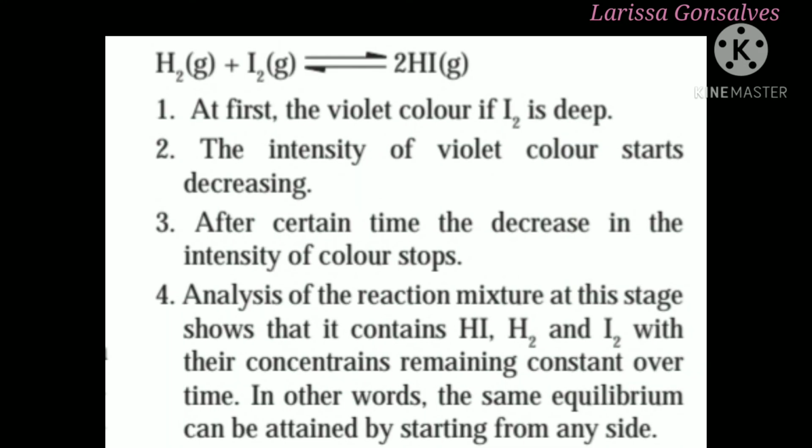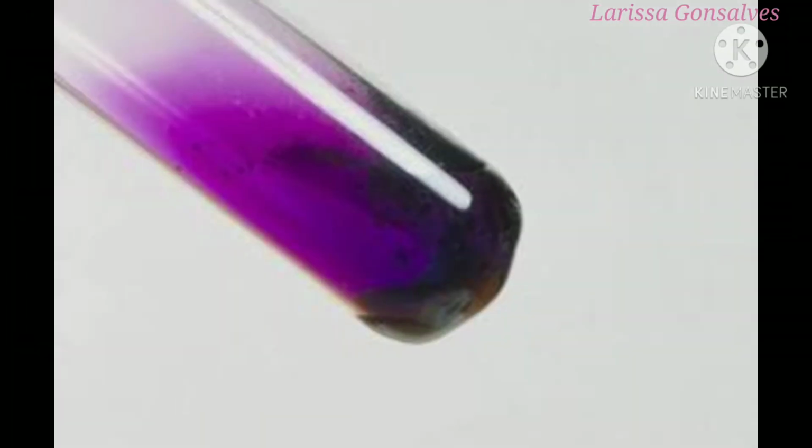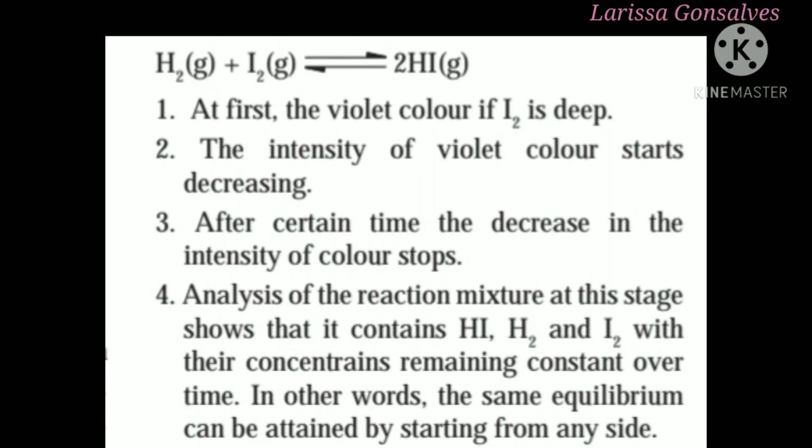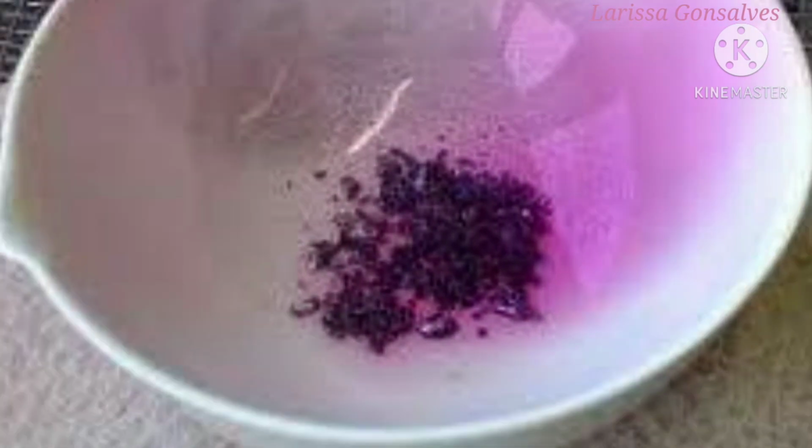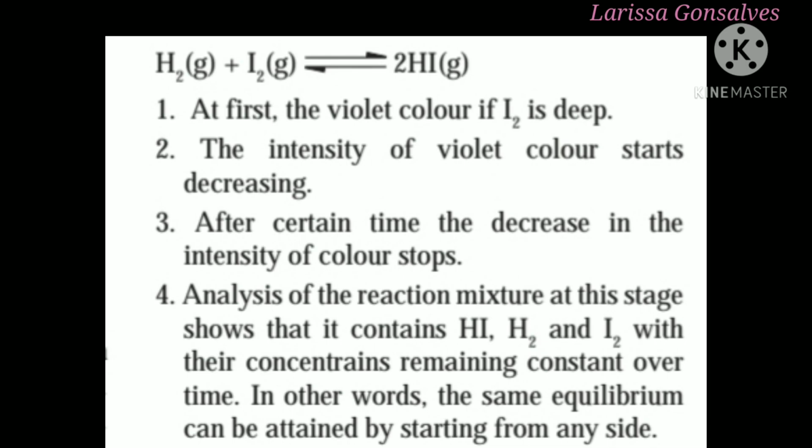Again, we are going to carry out the same reaction in a closed vessel, but now we will be using hydrogen and iodine as the reactants. Here, initially, the color of iodine is going to be very deep violet. But as the reaction proceeds, the intensity of violet color is going to decrease. And a time will come when the change in the intensity of violet color will stop.